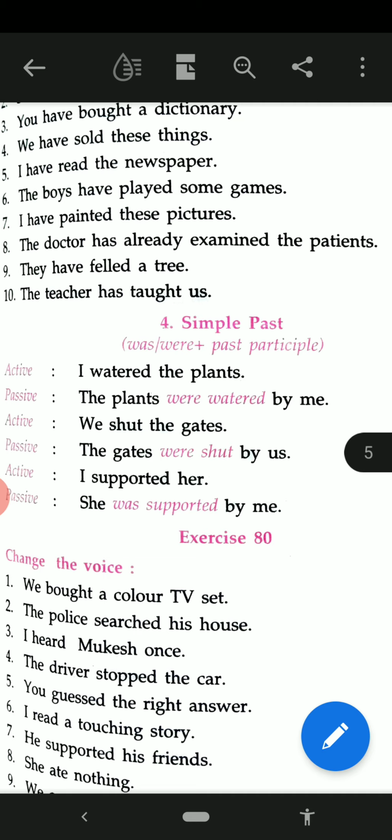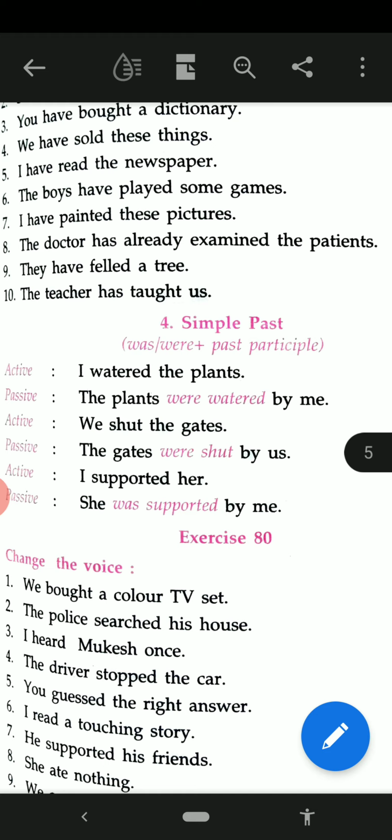Okay, now you are able to see. Number 1: I watered the plants. I is the subject, watered the verb, the plants the object. Now the object will change into subject: The plants were watered by me. Was or were as per the subject. If the subject is singular, then it is a singular verb, and if the subject is plural, then it is a plural verb. The plants were watered by me.